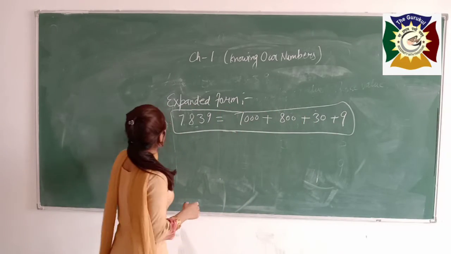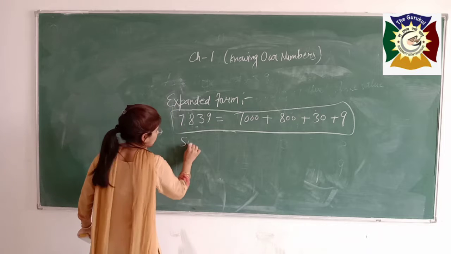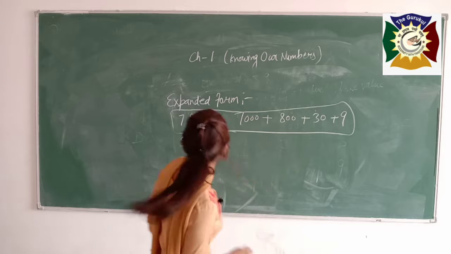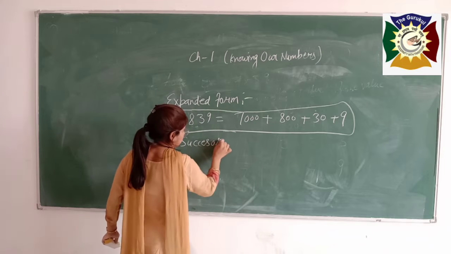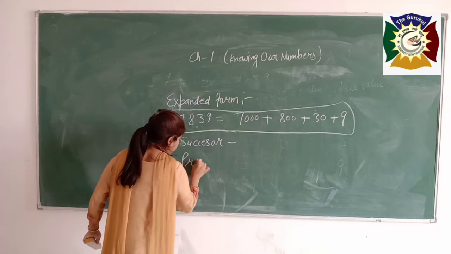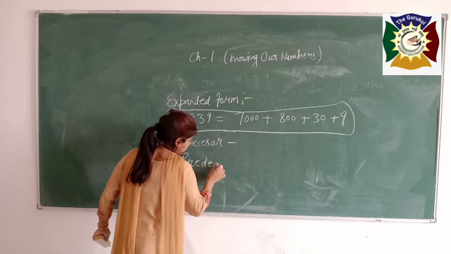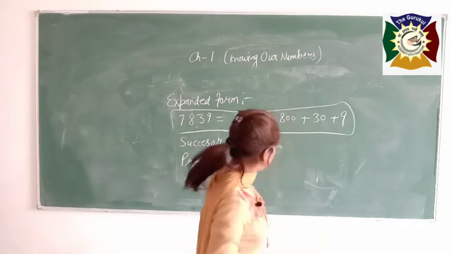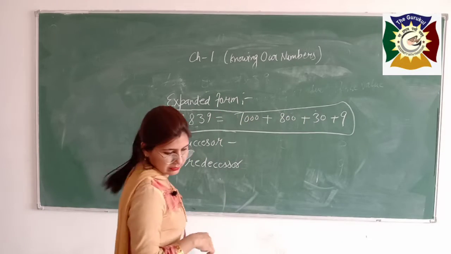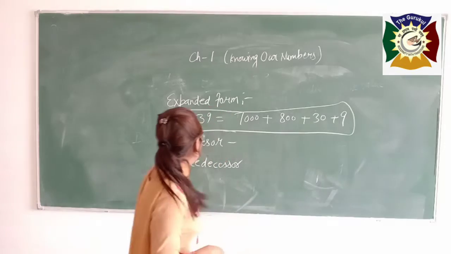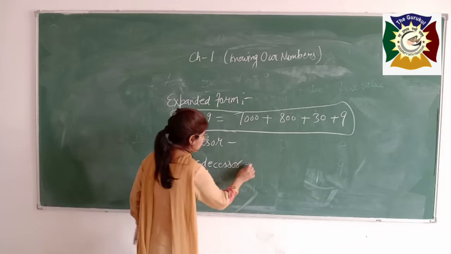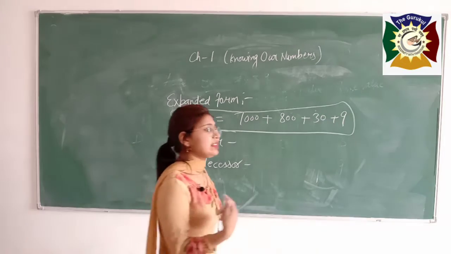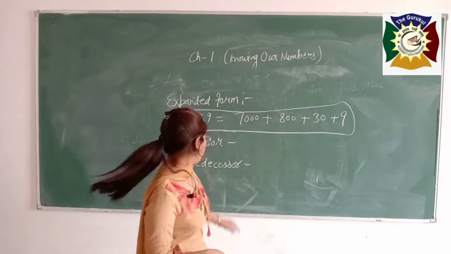Boys, successor. If there is a number and I ask you the successor of that number, then what you have to do?